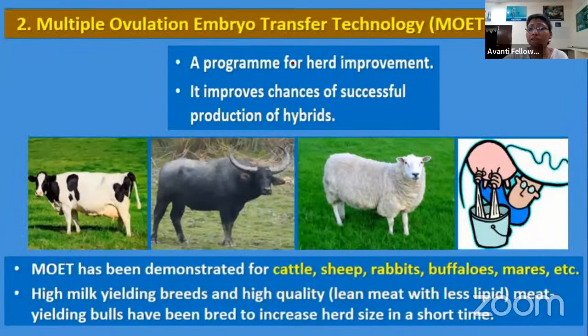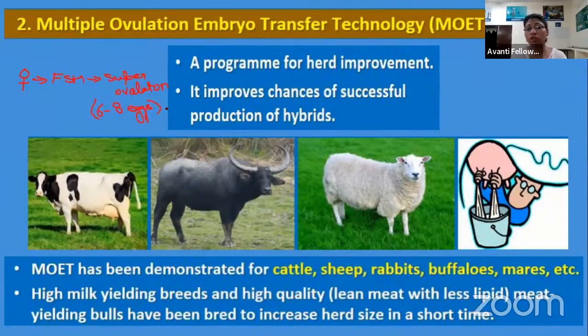Next is MOET, that is the multiple ovulation embryo transfer technology. In this, what happens? Initially the female is injected with FSH, that is follicle stimulating hormone, that leads to super ovulation. Now with this super ovulation, the female produces 6 to 8 eggs at a time, right?